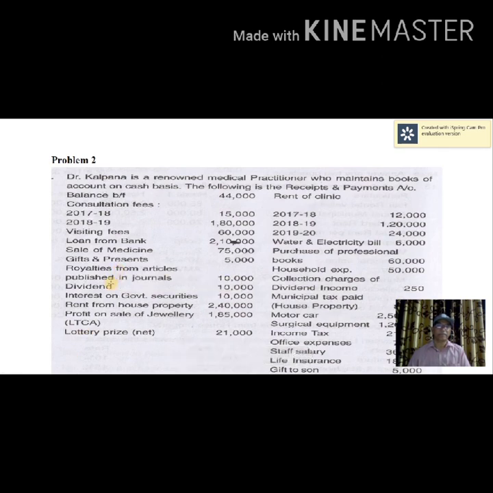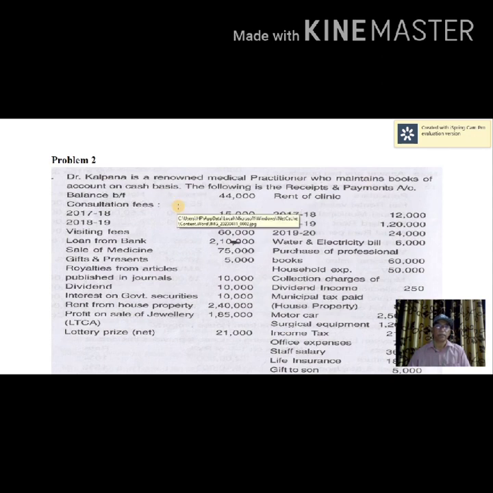In my previous presentation, I have already given you the background of computation of professional income. That involves computation of professional receipts first. Therefrom, you have to deduct total professional expenses and you will get income from profession. Already I have solved one problem in my previous presentation. Now let me solve one or two problems today.